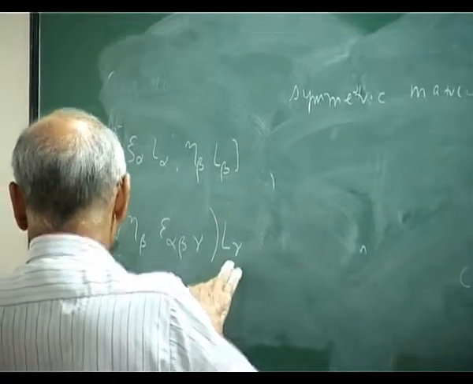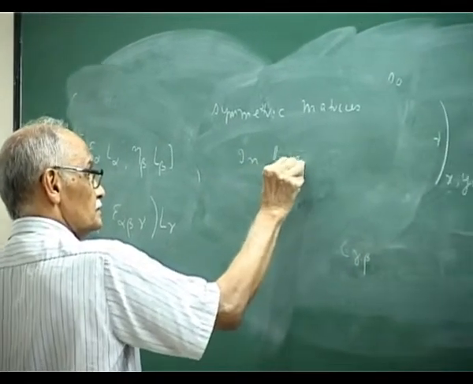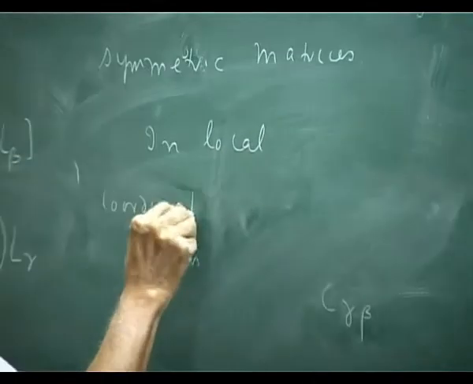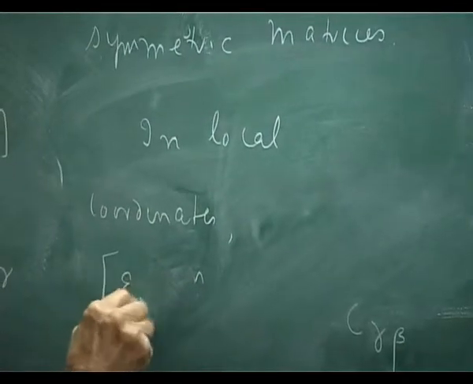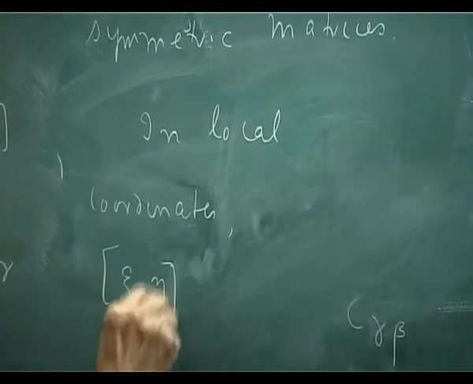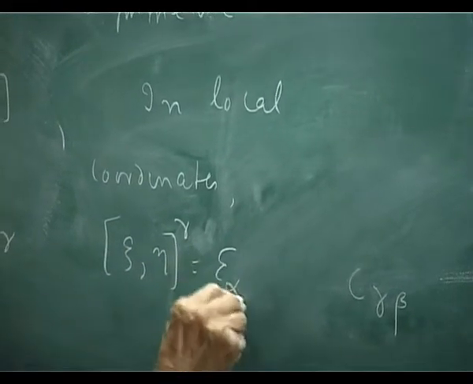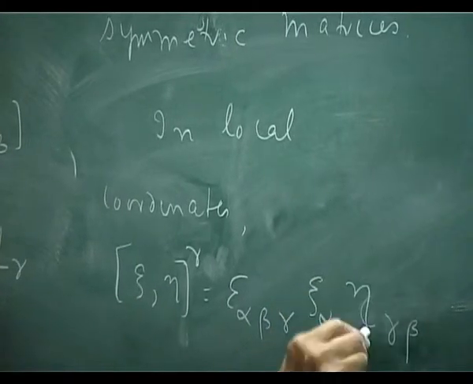In local coordinates we will just look at this thing, psi eta gamma, which will be what is sitting in front here, epsilon alpha beta gamma psi alpha eta beta.